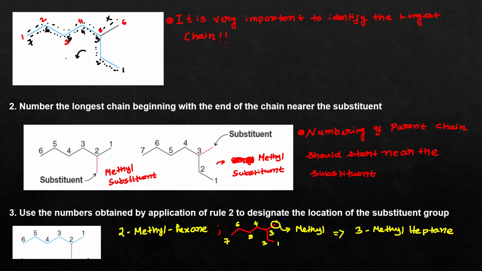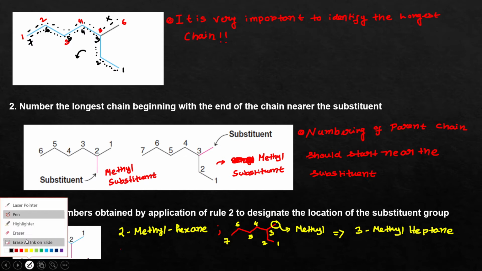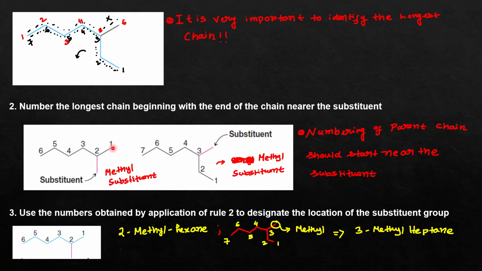Okay, so that's why it is very important to identify the longest continuous chain, or parent chain, in your organic compounds. Now you have to do the numbering of carbon atoms in that parent chain. The rule says to number the longest chain beginning with the end of the chain nearest the substituents. Suppose you are given this compound. What will be the numbering of the carbon atoms? You have to number the carbon atoms in such a way that the carbon atom which bears any substituent should be numbered as low as possible.